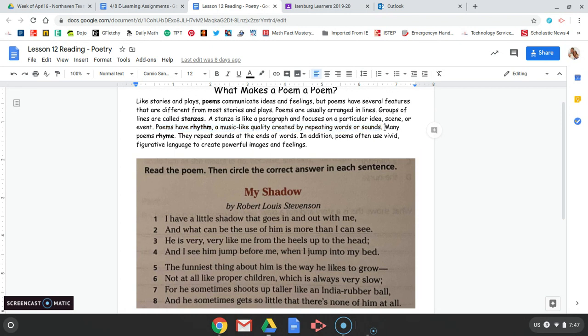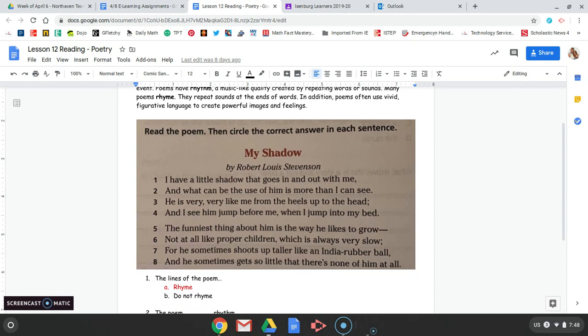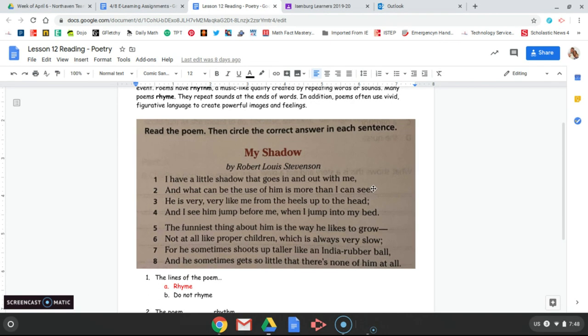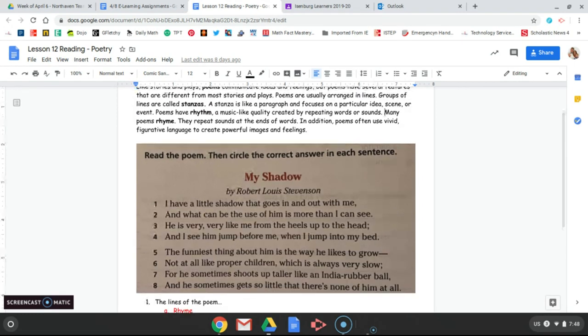Now notice how it says many poems, not all poems. Poetry does not have to rhyme, but rhyming is one thing that makes poetry a little bit different from regular stories and from drama. In this poem, you can see that there is rhyming. The rhyming comes in the very last word of every two lines. Notice how line 1 ends with "me," line 2 ends with "see." Me and see rhyme. Then they start a new rhyme pattern: head, bed. Head and bed rhyme. So the last word of each line is where that rhyme is created. Okay.